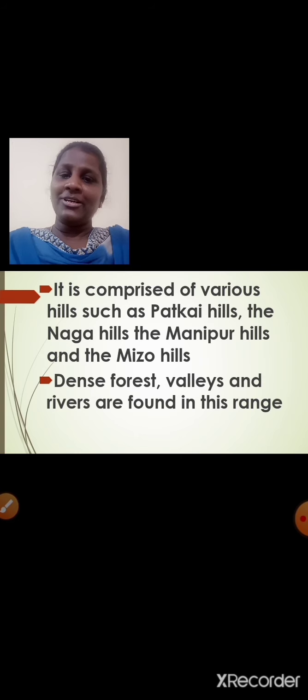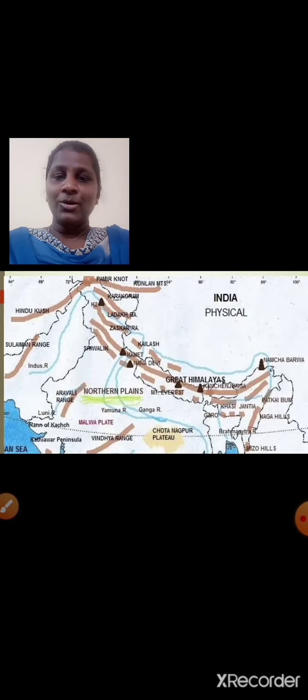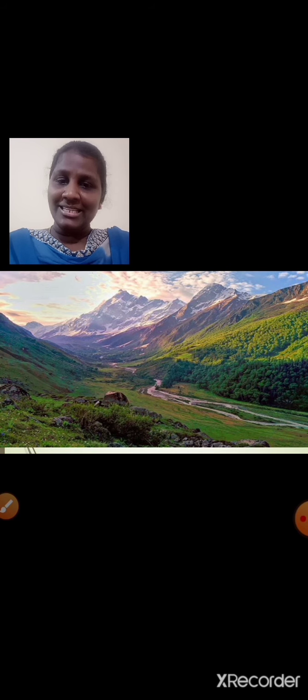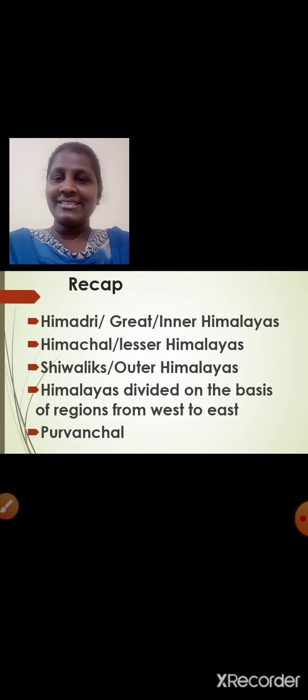We have dense forest, valleys and rivers in this range. Okay, why we find dense forest here? Because of the heavy rainfall. We have valleys over here as well as many rivers flowing here. I hope it's clear, students.